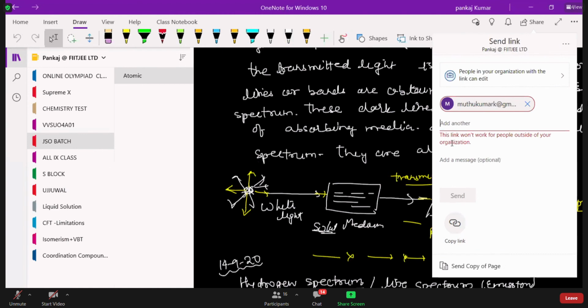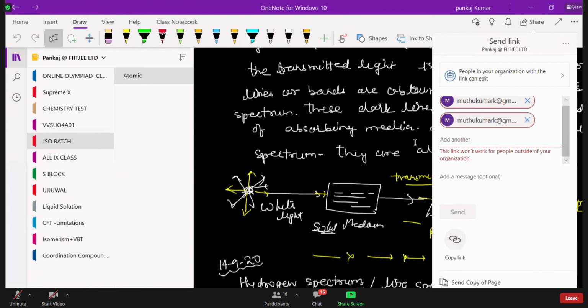Can you send? The link won't work for people outside your organization. See here, this is given here. Oh, this is, I think, Fiji ID. It's Fiji ID, na? That's why. Sir, try mine, sir. Wait, I am adding if possible. I will do that. I have no objection. Sir, why are you adding him itself, sir? Oh, but I copied this one. This region I'm copying first.